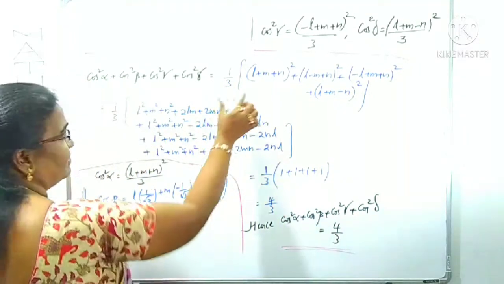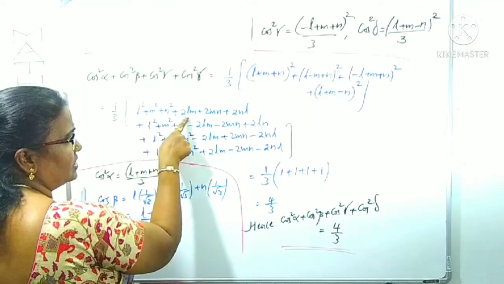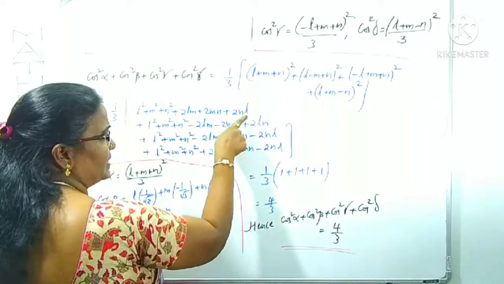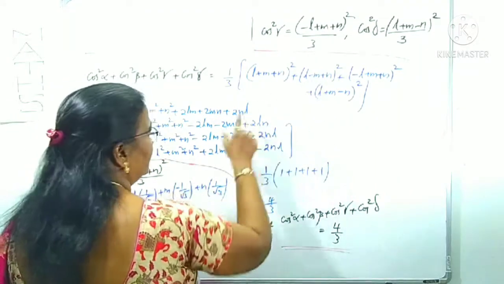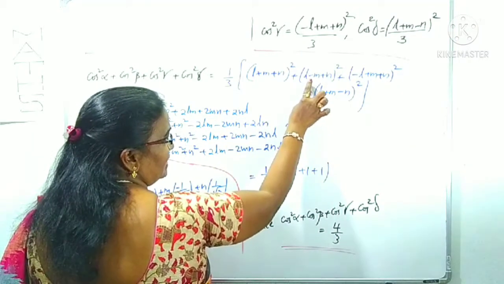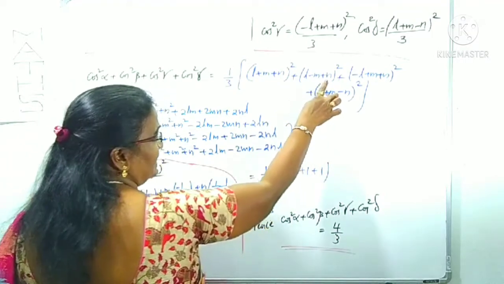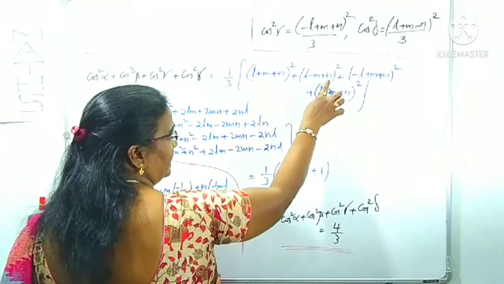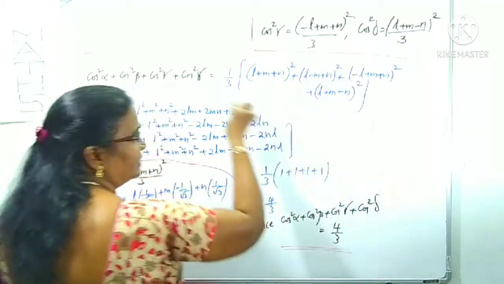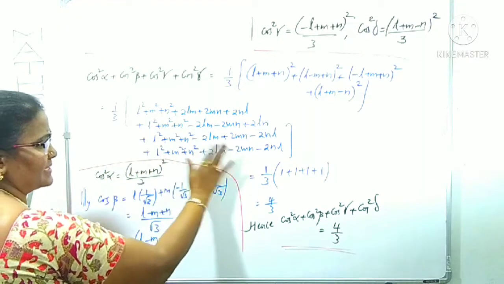The first one is in the form of (A plus B plus C) whole square, directly L square plus M square plus N square plus 2LM plus 2MN plus 2NL. Now we come to here, L square plus M square plus N square. Here for 2AB, minus is already there, so minus into plus gives minus. Again here minus into plus gives minus. Again minus into minus gives plus. Like that we have to expand the four terms. By the four terms expansion you can get like this.